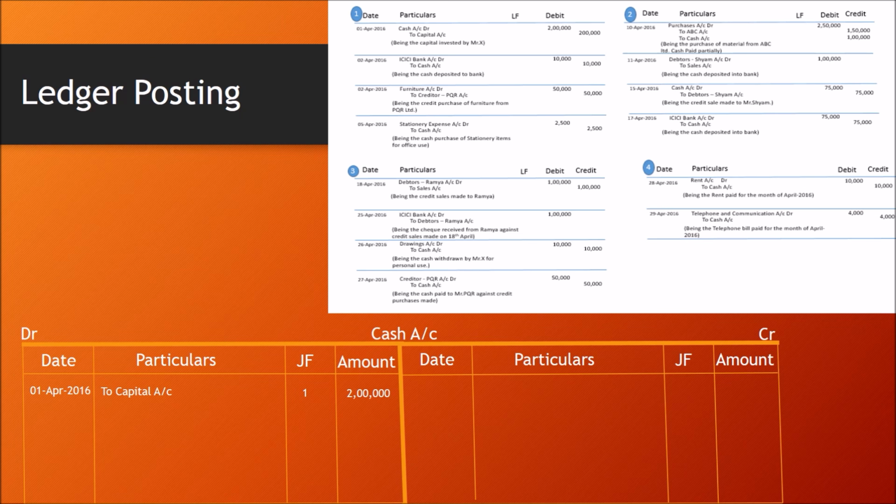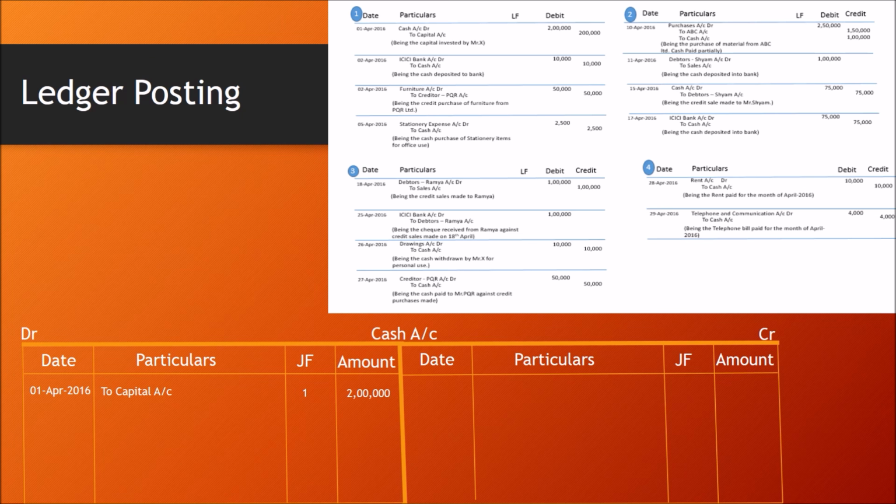When we write on the debit side, always we should start with 'to', to capital account, and journal folio as 1, because I'm taking this transaction from page number 1, journal page number 1. So I'm entering journal folio as 1 and amount as 2 lakh.